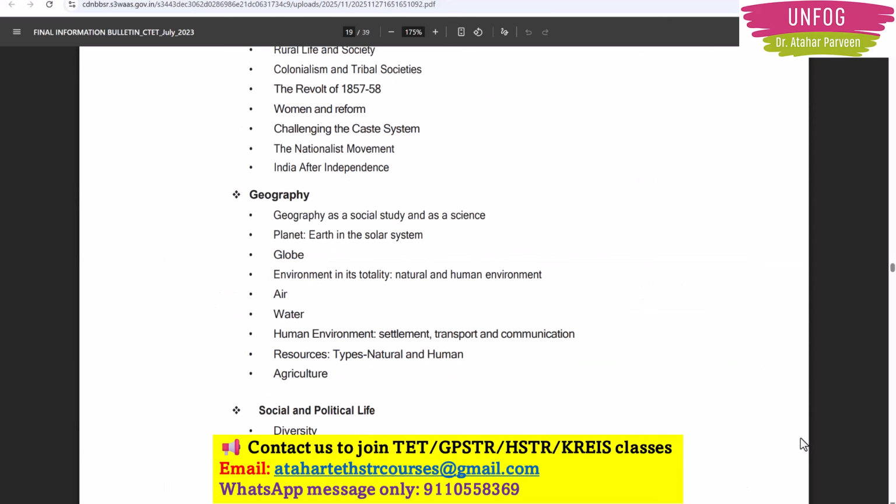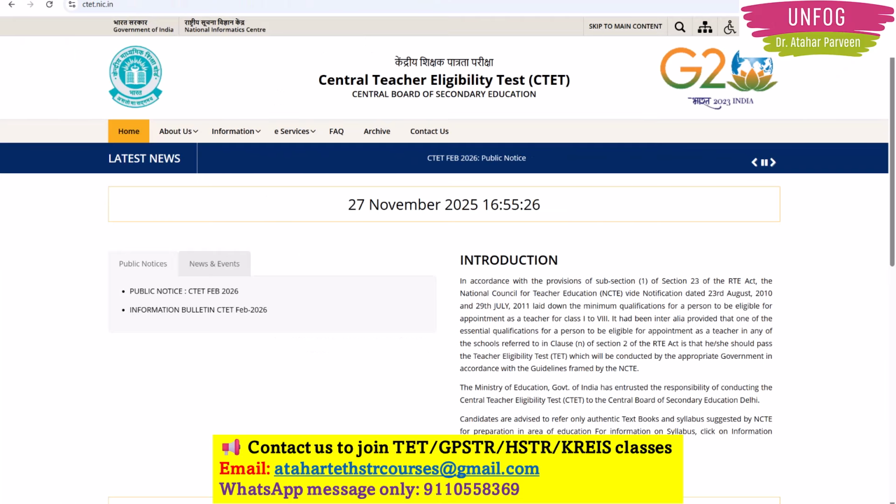Okay friends, you can download this PDF from our Telegram channel, or you can go to this website, ctet.nic.in, that is the CBSE website. You can just click it and apply online.